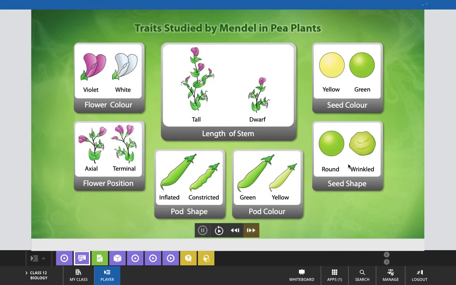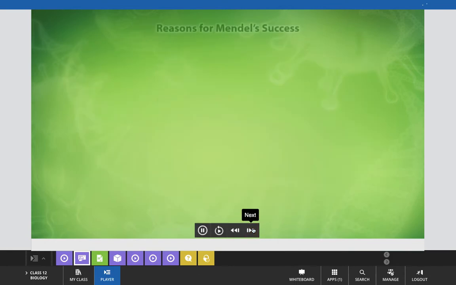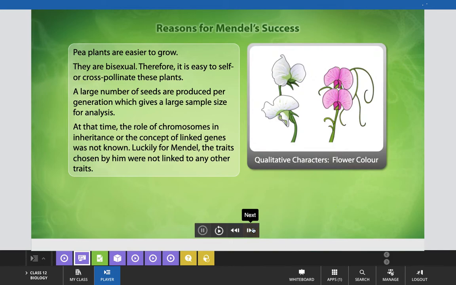On all these 7 contrasting features or characters, Mendel has studied and done the experiments and inferred the experiments in the form of certain concluding points that became the base of modern genetics today.